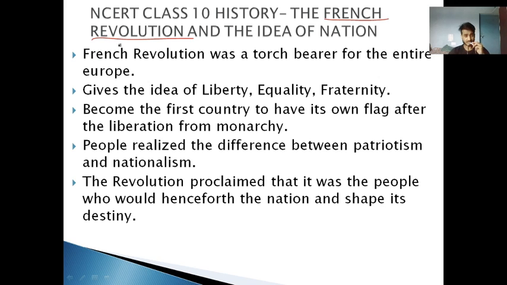Anyway, let us try to understand once again why it is important. The French Revolution was a torchbearer for the entire Europe. It gives the idea of liberty, equality, and fraternity. See this highlighted sentence: the French Revolution was the torchbearer for the entire Europe.